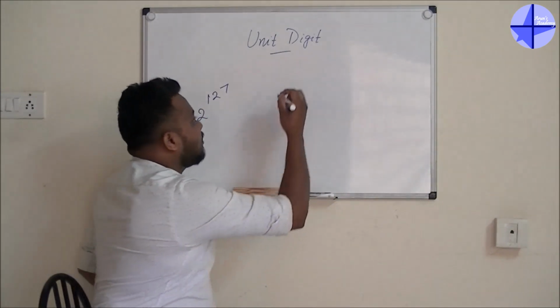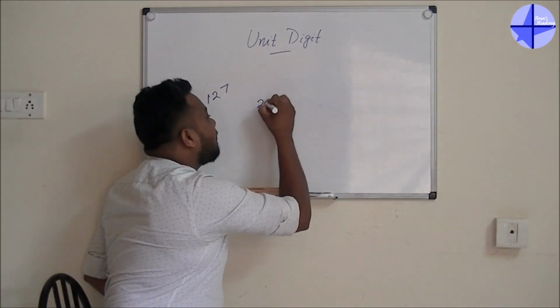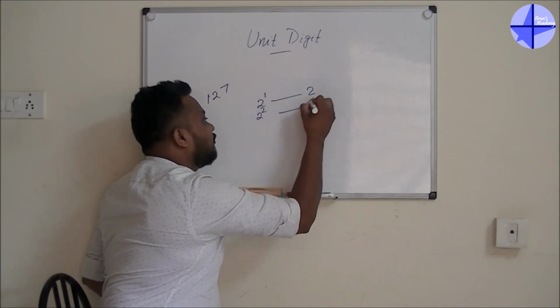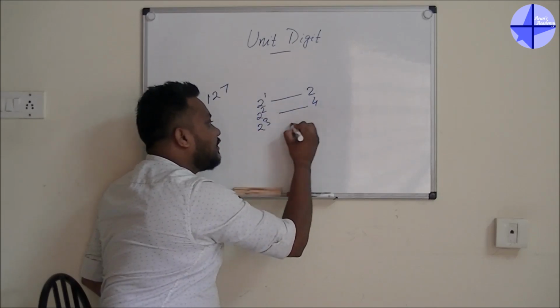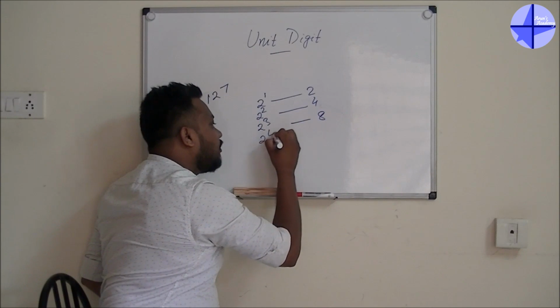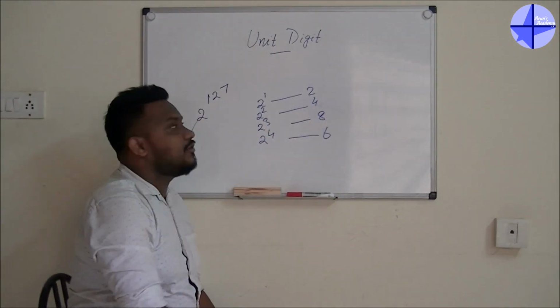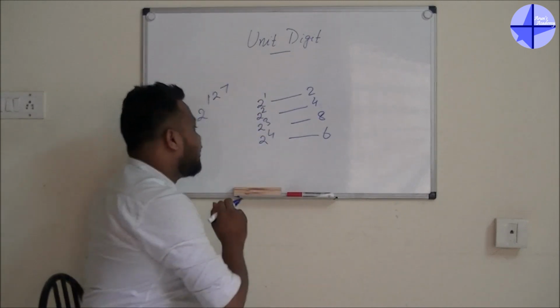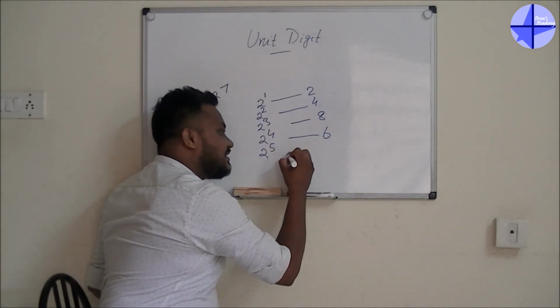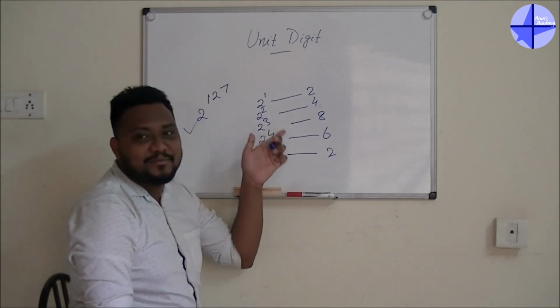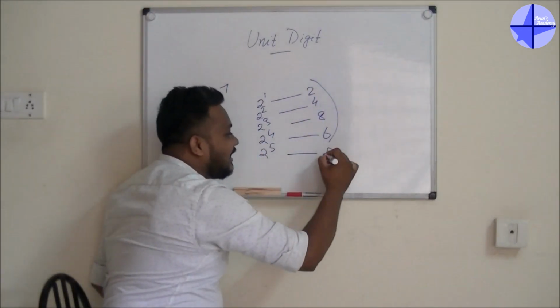Look here. So I will write 2 to the power 1. What is 2 to the power 1 guys? 2. 2 to the power 2, 4. 2 to the power 3 is 8. 2 to the power 4, it is 16. I also know, but I will write 6 because I am going for the unit digit. So now, 2 to the power 5 is 32, but I will write 2. Guys, did you notice anything here? After the fourth thing, I am getting the same thing.